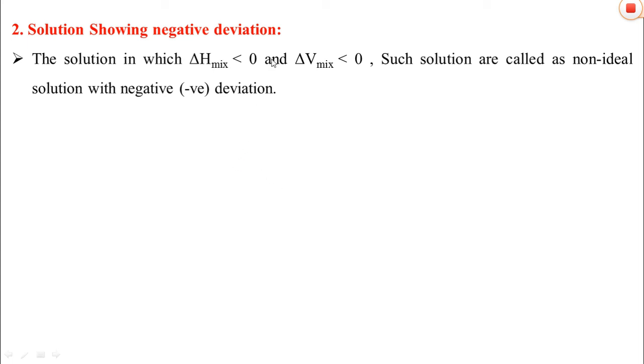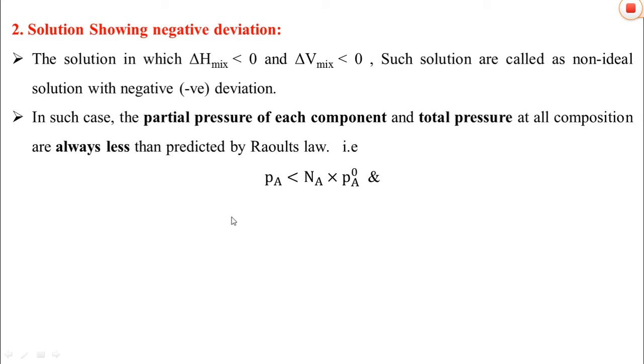Because here delta H and delta V are less than 0. In such cases of deviation, the partial pressure of each component and the total pressure at all compositions are always less than predicted by Raoult's law.